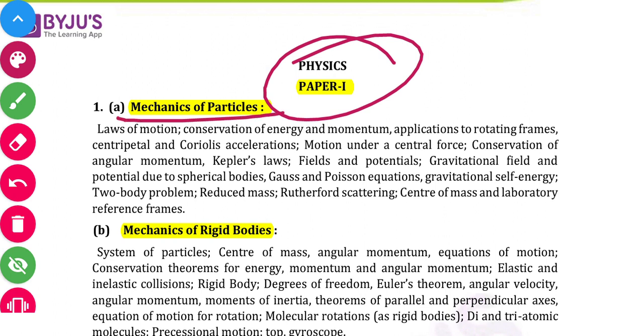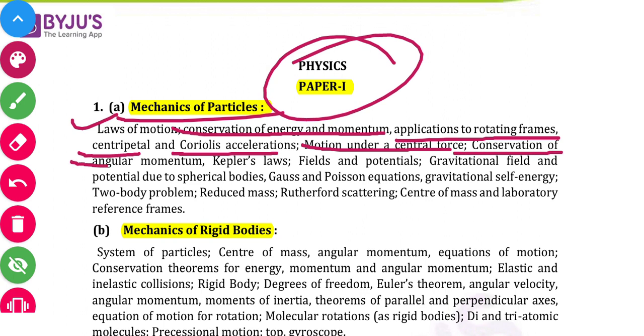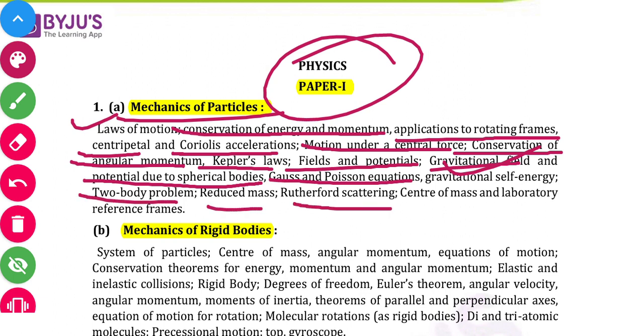We will start from mechanics of particle, which will include laws of motion, conservation of energy and momentum, application of rotating frame, centripetal and Coriolis acceleration, motion under central force, conservation of angular momentum, Kepler's laws, field and potential, gravitational fields, potential due to spherical bodies, Gauss-Poisson equation, gravitational self energy, two body problem, reduced mass, Rutherford scattering, and center of mass and laboratory reference frame. These are the topics in mechanics of particle.